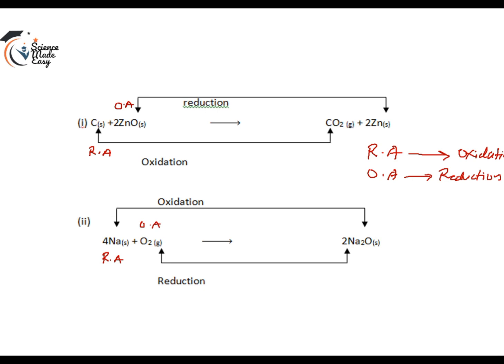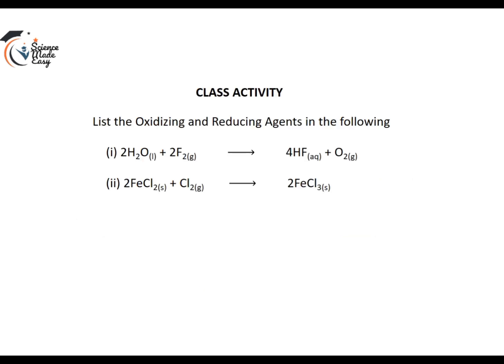So I want you to try out these activities. List the oxidizing and reducing agents in the following. We have water reacting with fluorine to give hydrogen fluoride and oxygen gas. Then we have iron chloride reacting with chlorine to give iron 3 chloride.